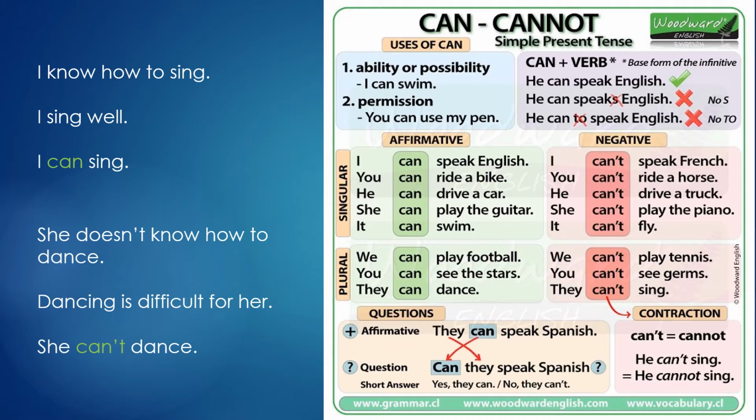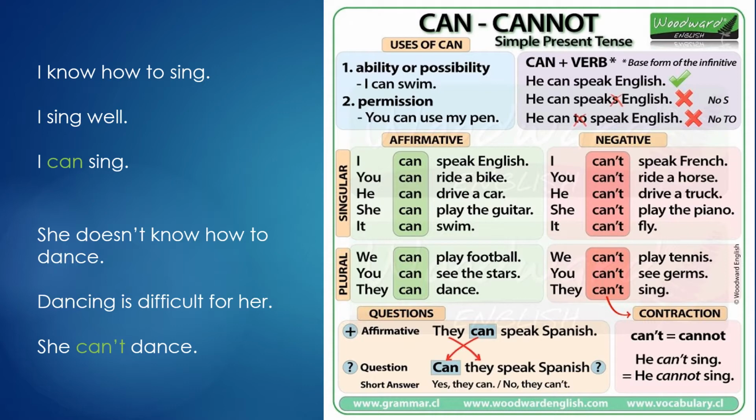In this case, all the activities are related to abilities because it's the most common form to use it. In plural form, we are going to have the same structure. Can or can't don't change when they are with plural or singular. In all the cases, you have can plus the base form of the verb.